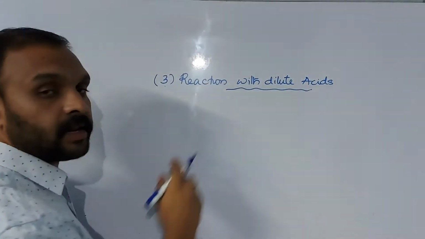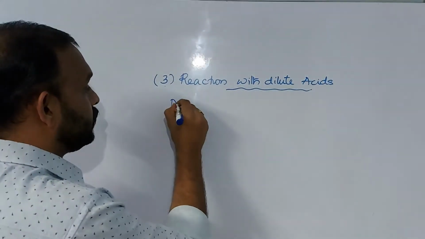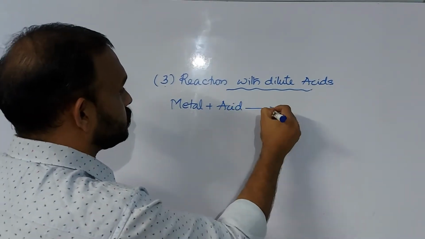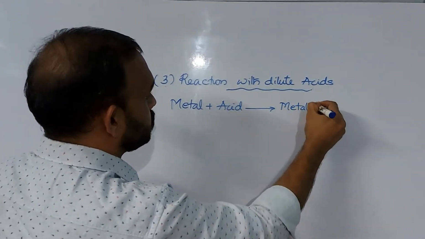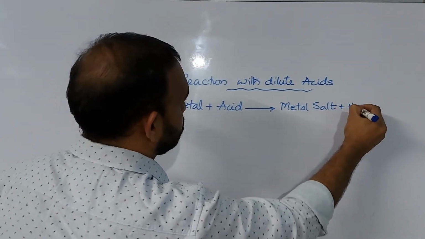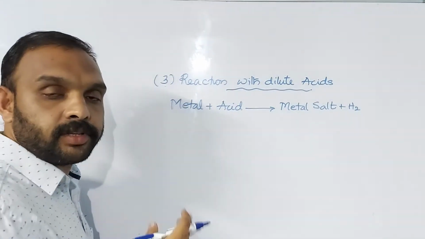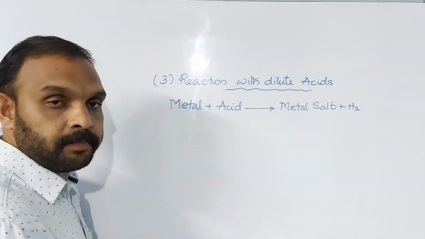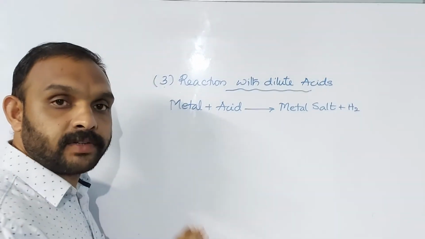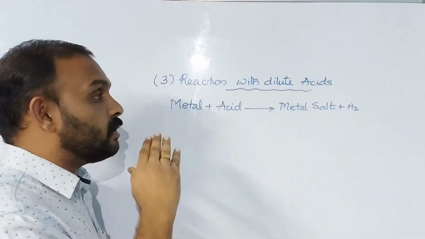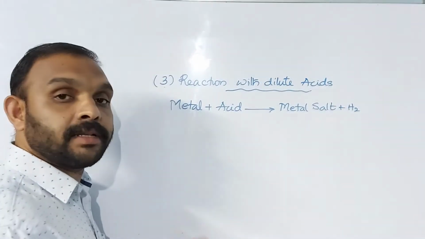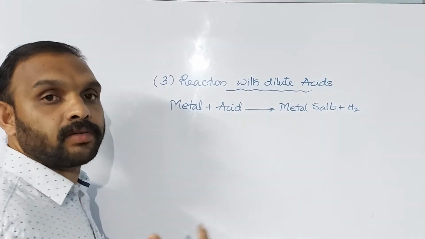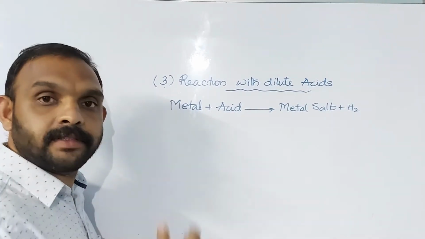Now let's write a general equation for it. We can write: metal plus acid gives a metal salt plus hydrogen. This is the general equation which we can write to show this reaction. Now, as we have studied in our previous classes, the reaction is not the same. Some metals react very vigorously with acids, some less vigorously, and some may not react. Let's see some examples.